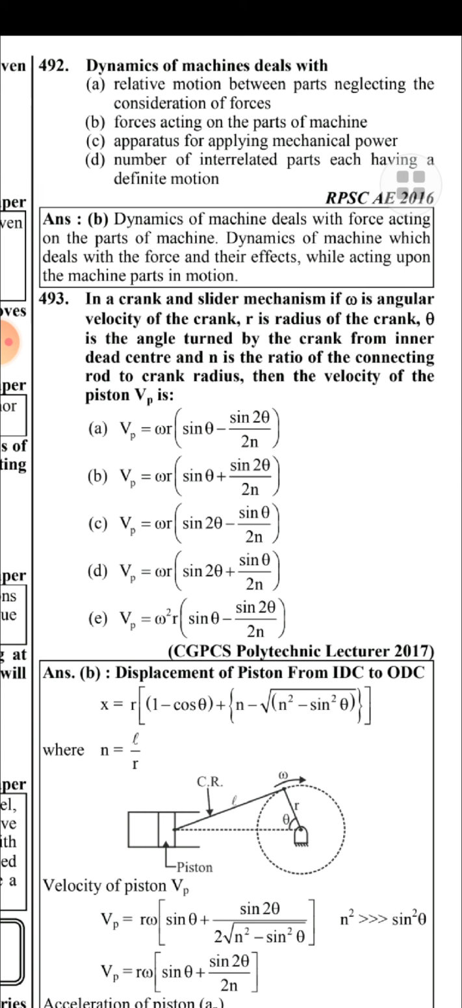In a crank and slider mechanism, if omega is the angular velocity of the crank, r is the radius of the crank, theta is the angle turned by the crank from inner dead center, and n is the ratio of connecting rod length to crank radius, then the velocity of the piston Vp is equal to omega r into sine theta plus sine 2 theta by 2n.